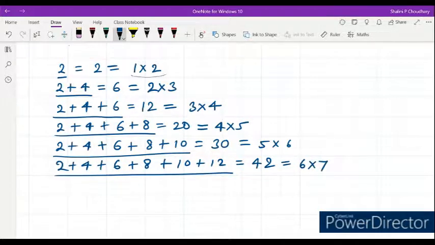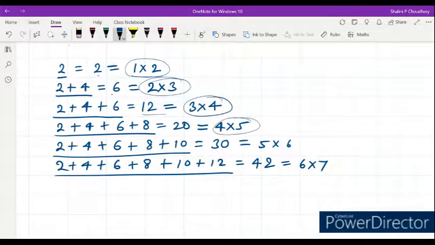So 1 into 2 will be 2, 2 into 3 will be 6, 3 into 4 will be 12, 4 into 5 will be 20, 5 into 6 will be 30, 6 into 7 will be 42. Understood? This is the trick for even numbers. If the first 10 even numbers or the first 100 even numbers are given, what will be the value of that?